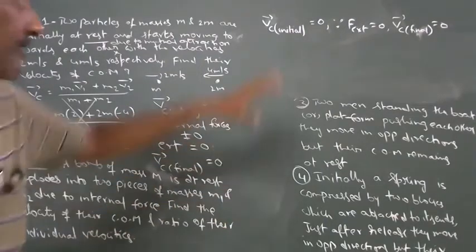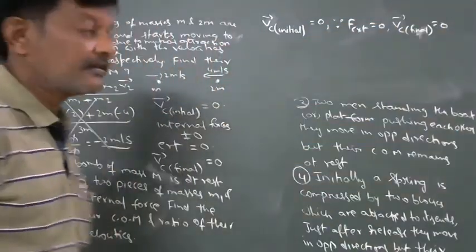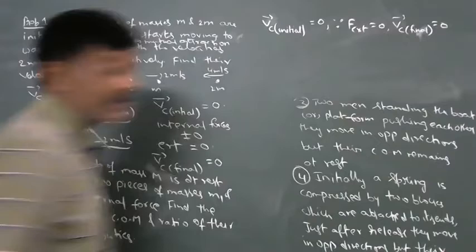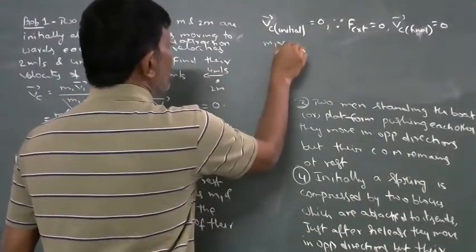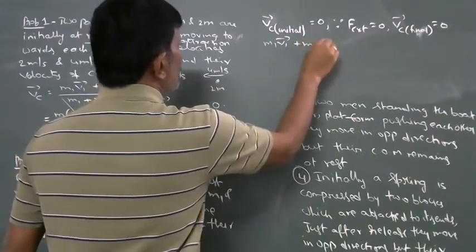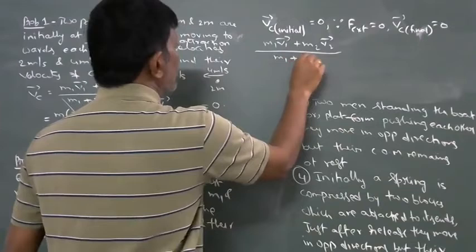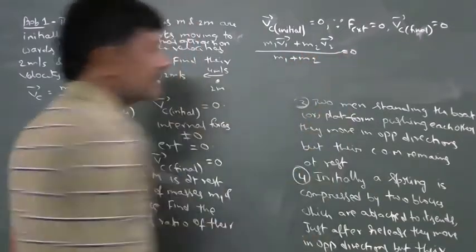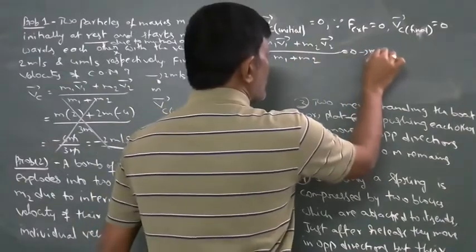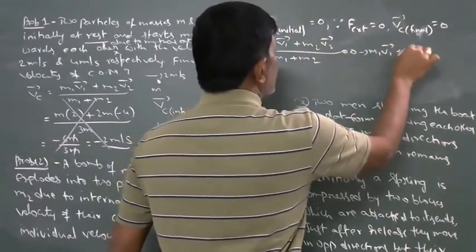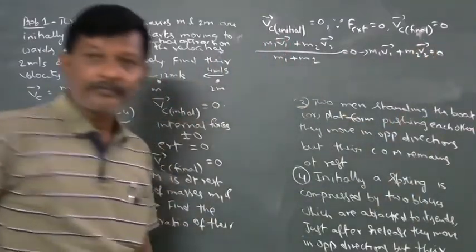That means this is before explosion and this is after explosion. Now, what is the expression for the velocity of center of mass? m1 v1 bar plus m2 v2 bar by m1 plus m2 is equal to 0.